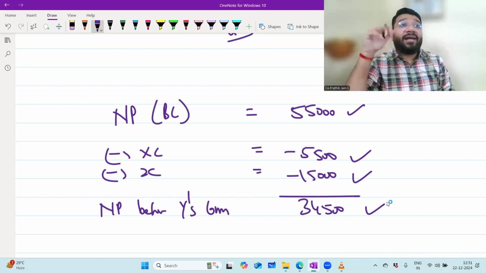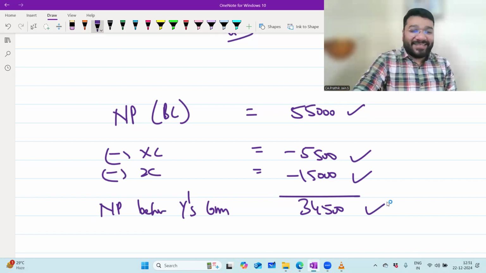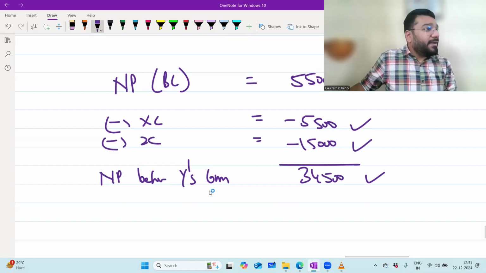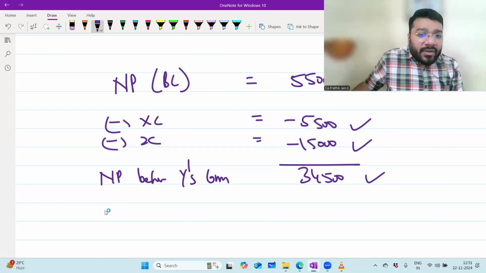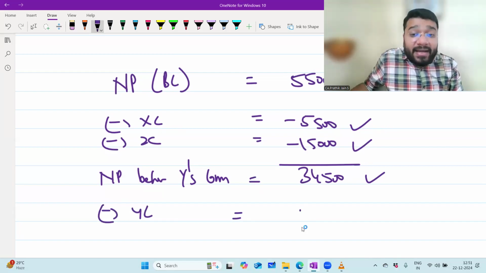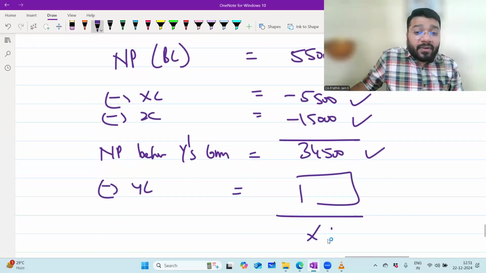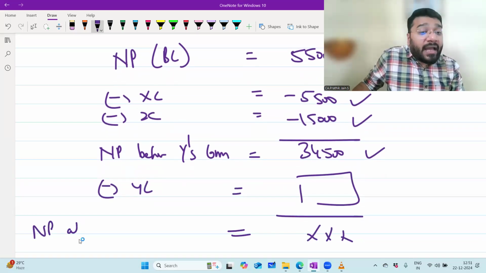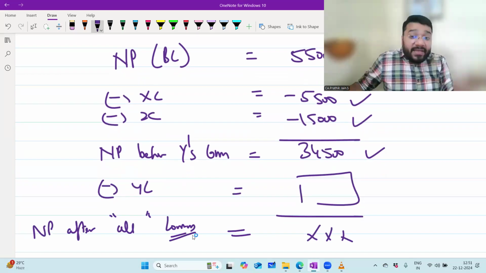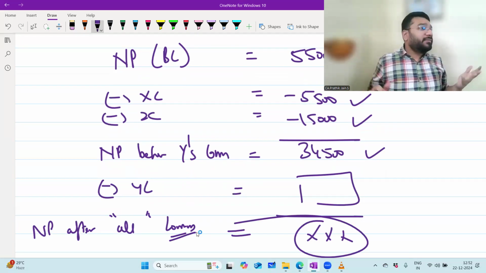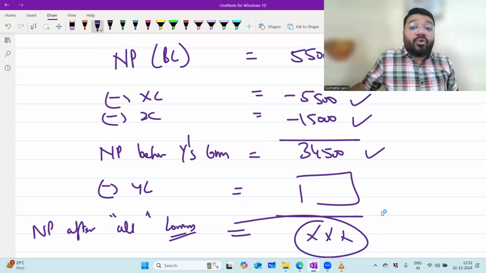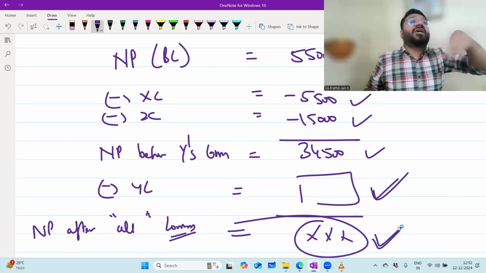I don't know how you got the right answer with the wrong amount, but anyways. So net profit before Y's commission is 34,500. From this, what am I yet to deduct? Sir, Y's commission. I'm supposed to deduct Y's commission. If I minus Y's commission, I'll get one amount. This amount is called net profit after all commissions. Do you agree with me? If this amount is available to me in the question, then I'll multiply 10% and get Y's commission directly. But unfortunately, to calculate this value, I'm dependent on Y's commission, and to calculate Y's commission, I'm dependent on this value. So we are stuck in a vicious circle.